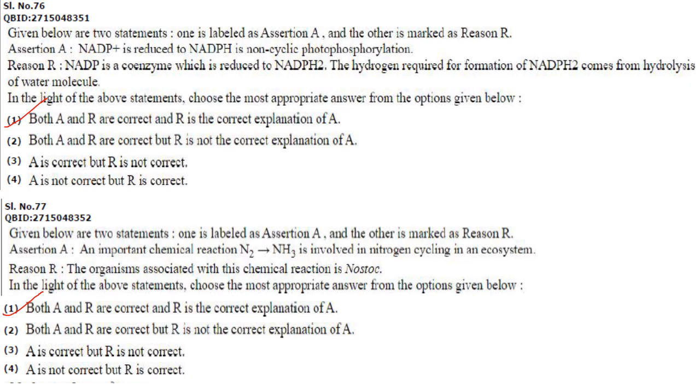Then next one. Given below are two statements. One is labeled as assertion A and the other as reason R. Assertion. An important chemical reaction, nitrogen to ammonia, is involved in nitrogen cycling in an ecosystem. The organism associated with this chemical reaction is Nostoc. So both A and R are correct and R is the correct explanation of A.